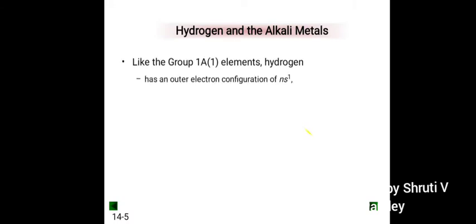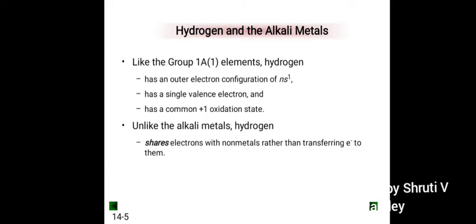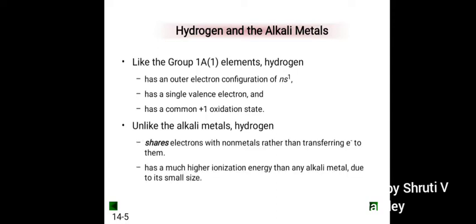Now, let us discuss the similarities between hydrogen and alkali metals. Like group 1A elements, hydrogen has the outer electron configuration ns1, has a single valence electron, and has a common +1 oxidation state. Unlike alkali metals, it shares electrons with non-metals rather than transferring electrons to them, and it has a much higher ionization energy than any alkali metal due to its small size.